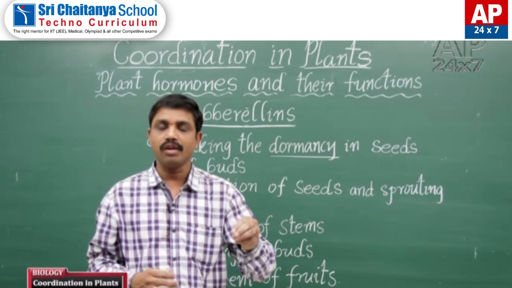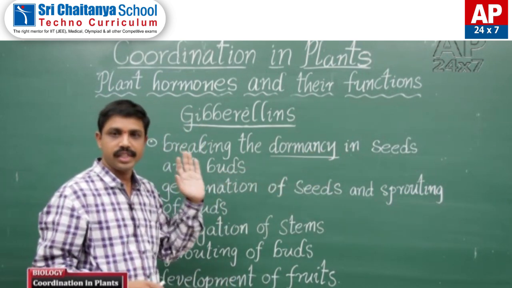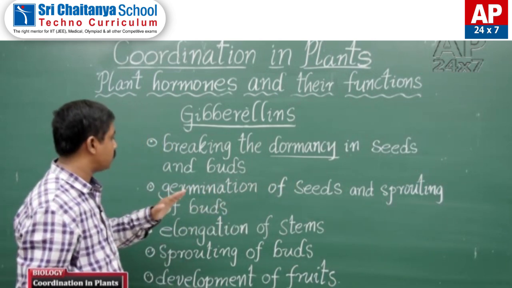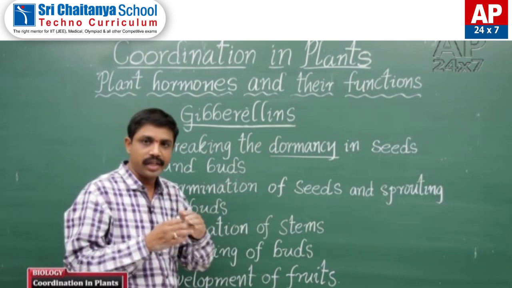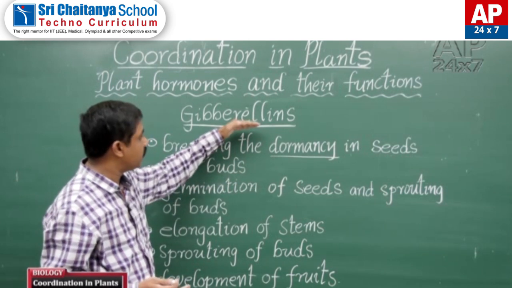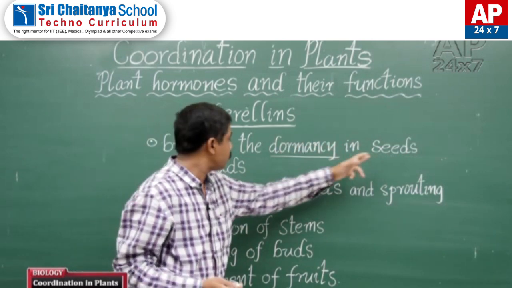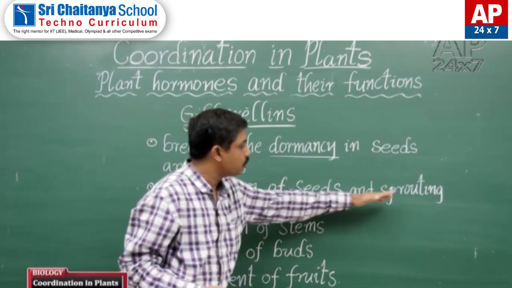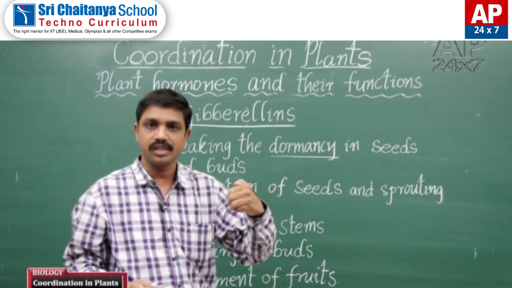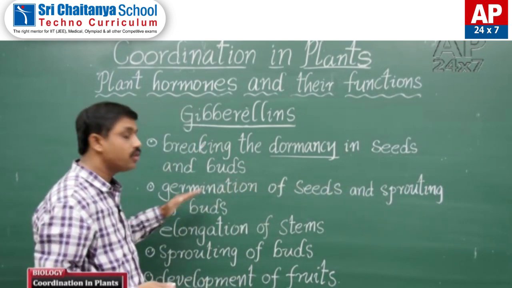So by treating the seeds with gibberellins, it breaks the dormancy of seeds and also of buds. This leads to germination of seeds and sprouting of buds. After the dormancy of the seed is broken, it will immediately germinate, and by breaking the dormancy of buds, buds sprout.